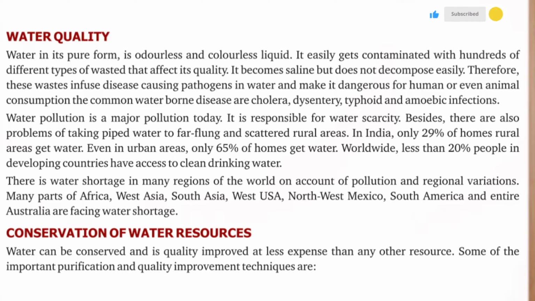Water pollution is a major pollution today. It is responsible for water scarcity. Besides, there are also problems of taking piped water to far-flung and scattered rural areas. In India, only 29% of homes in rural areas get water. Even in urban areas, only 65% of homes get water. Worldwide, less than 20% of people in developing countries have access to clean drinking water.